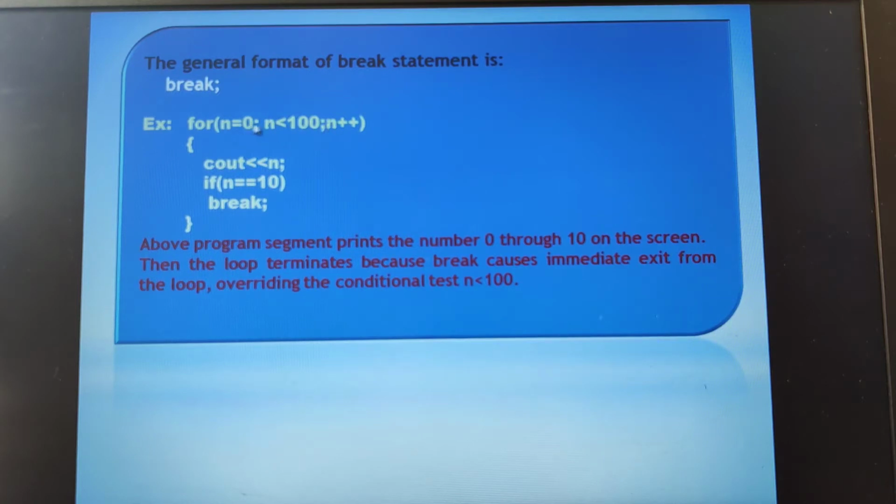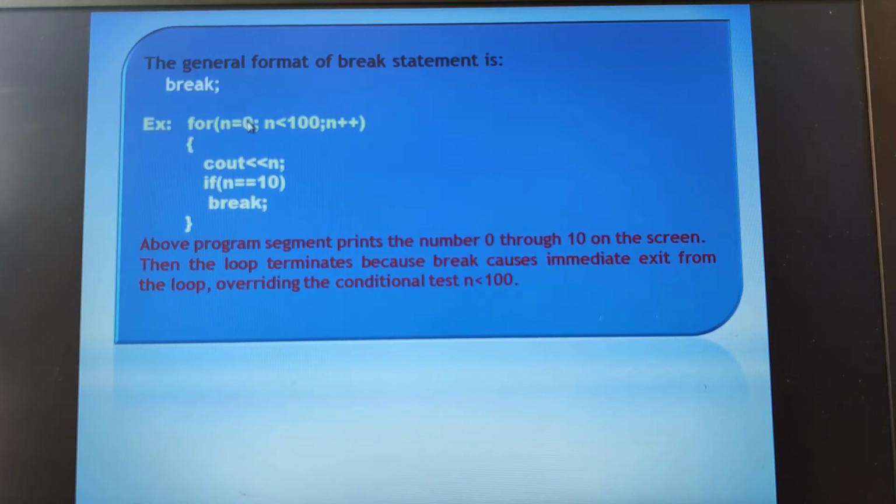statements, three partitions we have under the for loop, isn't it? Initialization happens only once, and the condition will be checked on every iteration. n is initialized to the initial value, that is 0. n keeps on iterating until it is less than 100. And then how is it incrementing? n is incremented by one, therefore I have written n plus plus.